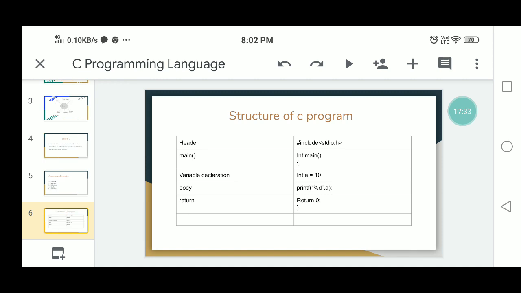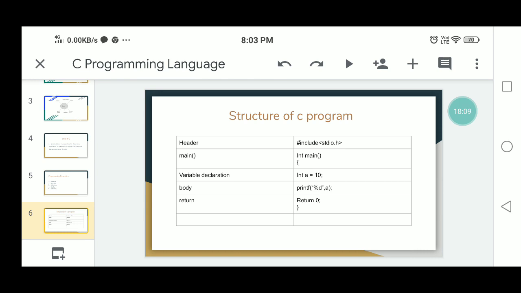Then next, the structure of the C program. First of all, the header. In the structure of the C program, I can write header, main, variable declaration, body, return. These are the main parts of the C program. So first of all, the header.